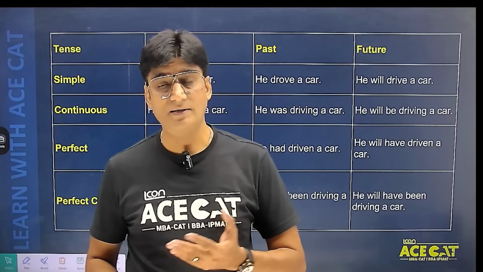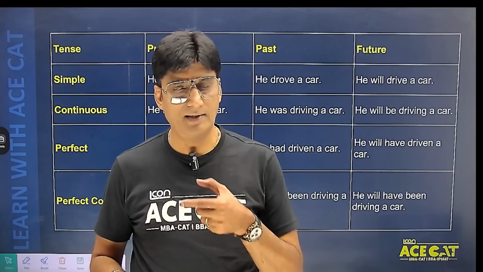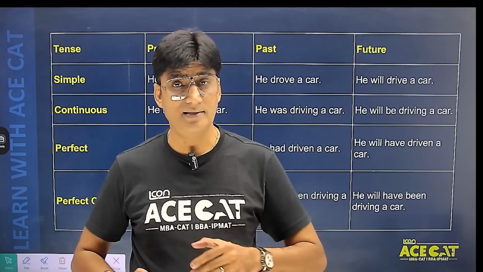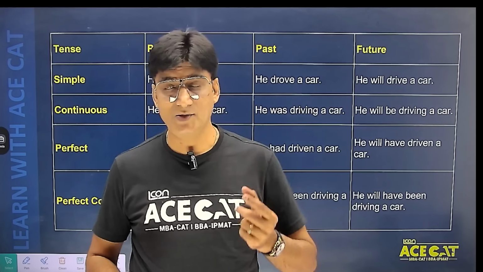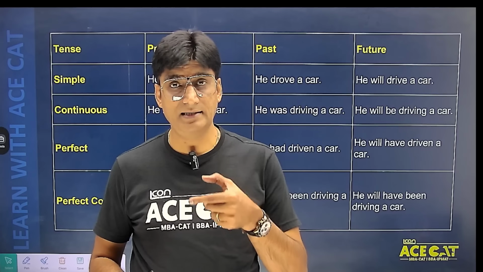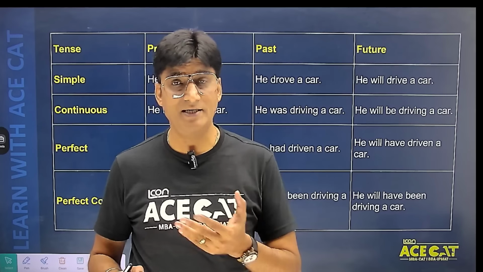जैसे for example, if I make a sentence, I drink coffee. So when I say I drink coffee, am I drinking coffee right now? No. When I say I drink coffee, I mean to say that मैं coffee पीता हूँ, but that does not mean कि मैं अभी पी रहा हूँ. So this sentence, I drink coffee, is a sentence of simple present tense, and it actually shows a regular action जो मैं करता रहता हूँ.